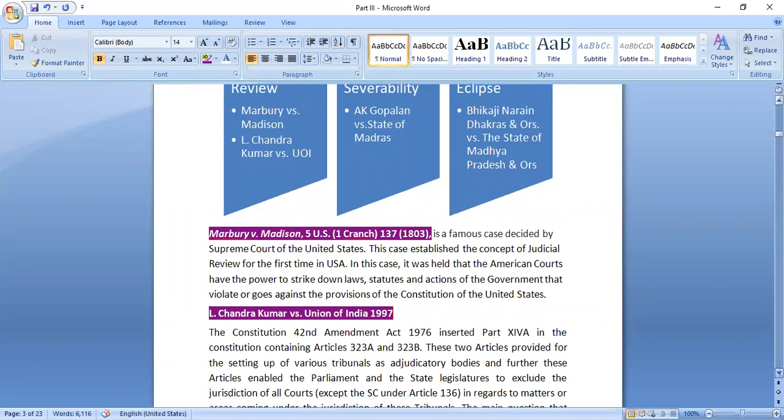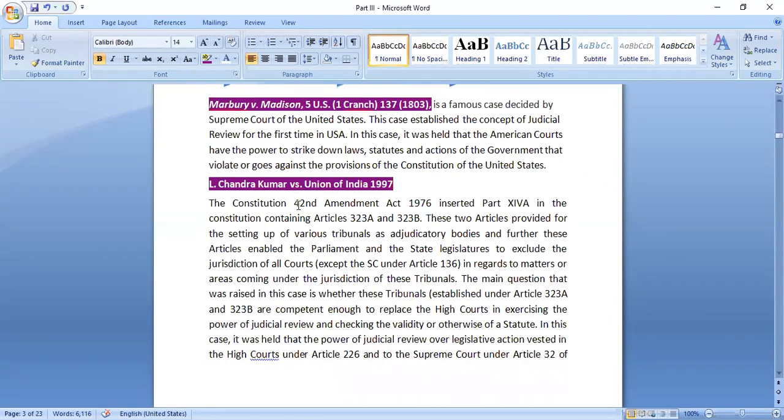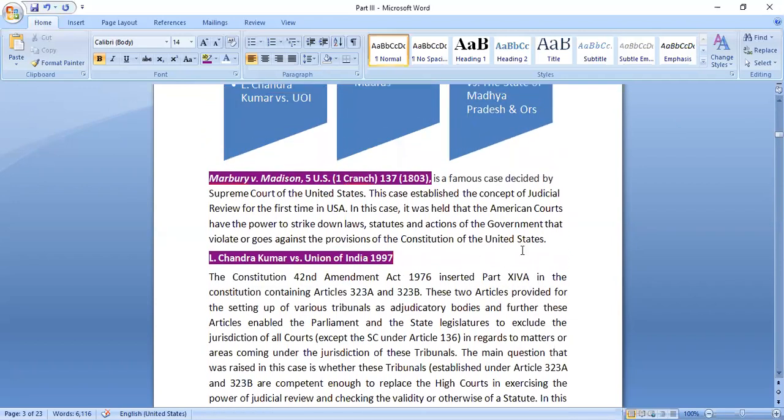Now there is one Indian case also that you should know. It is L. Chandra Kumar versus Union of India. So in this particular case, the court also recognized the concept of judicial review. This case is clear, right? First case. So basically the Supreme Court for the first time recognized the concept of judicial review in United States, and then the concept was borrowed in India as well.